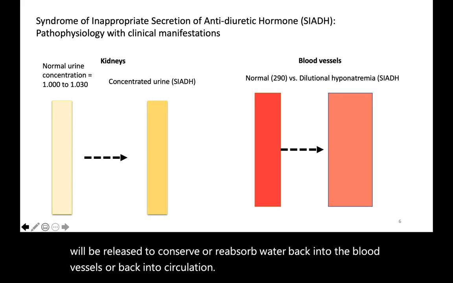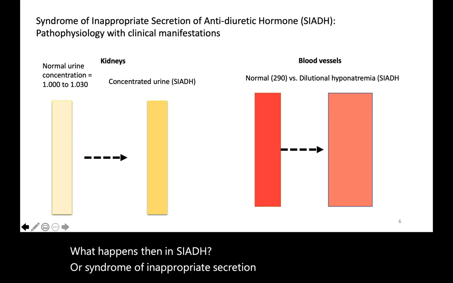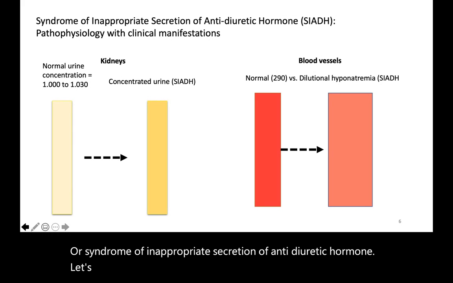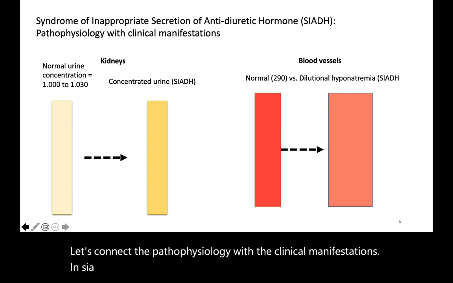What happens then in SIADH, or syndrome of inappropriate secretion of antidiuretic hormone? Let's connect the pathophysiology with the clinical manifestations. In SIADH, more and more ADH is released into the bloodstream.